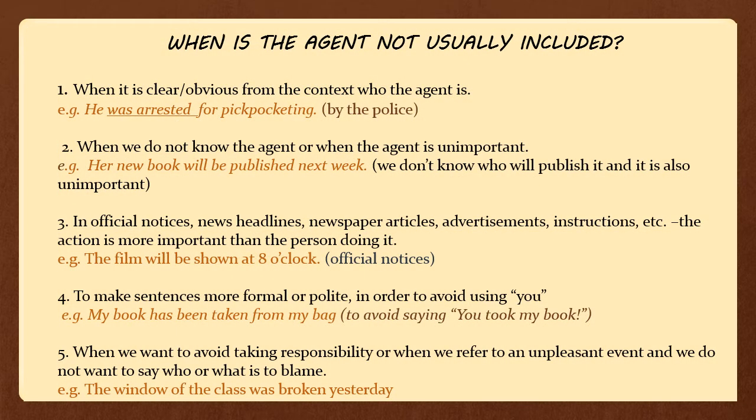The agent is not usually included when it is clear or obvious from the context who the agent is. Example: he was arrested for pickpocketing. In this case, I'm not using the agent because it's obvious that it's the police. The second case includes when we don't know the agent or when the agent is unimportant. Example: her new book will be published next week. In this case, we don't know who will publish it, and it is also unimportant.